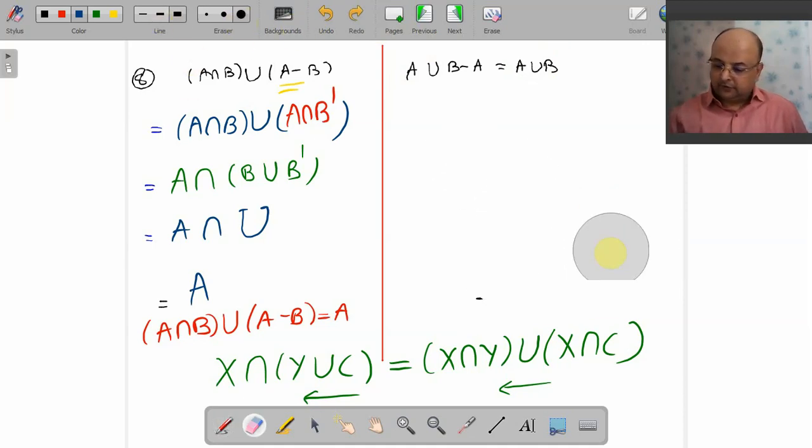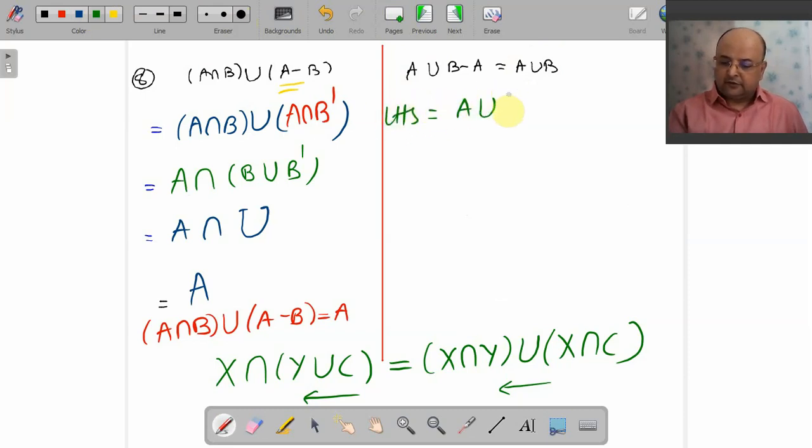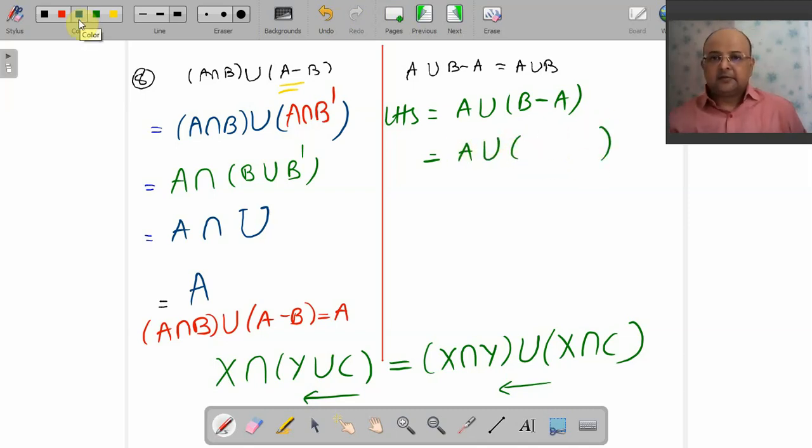Let me prove it also using your theory. Well, we start with the left hand side, A union B minus A. Just like this, you will help me. If you can help me, I'll be happy. Come on. What is B minus A? Yes, my darlings, B intersection A dash.